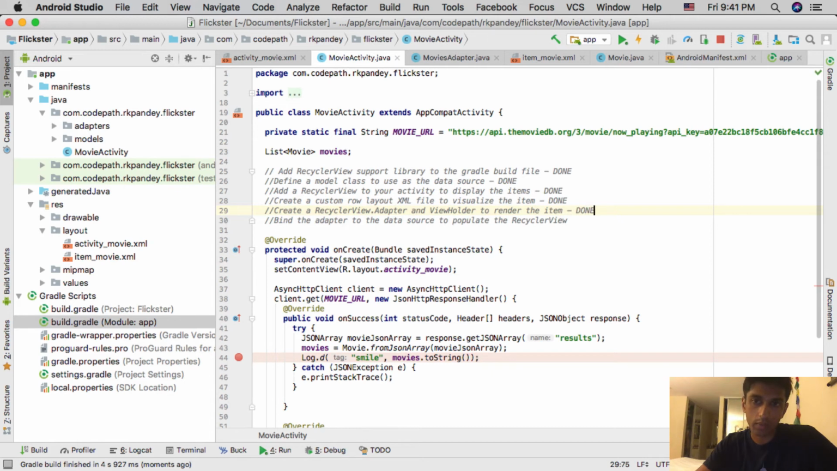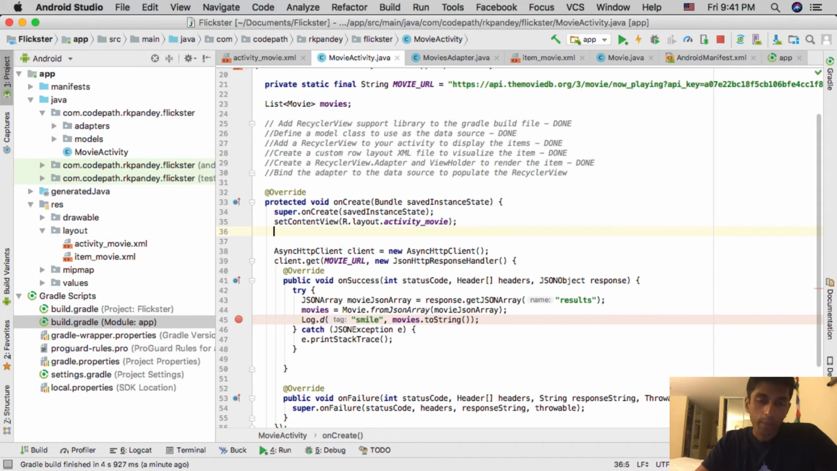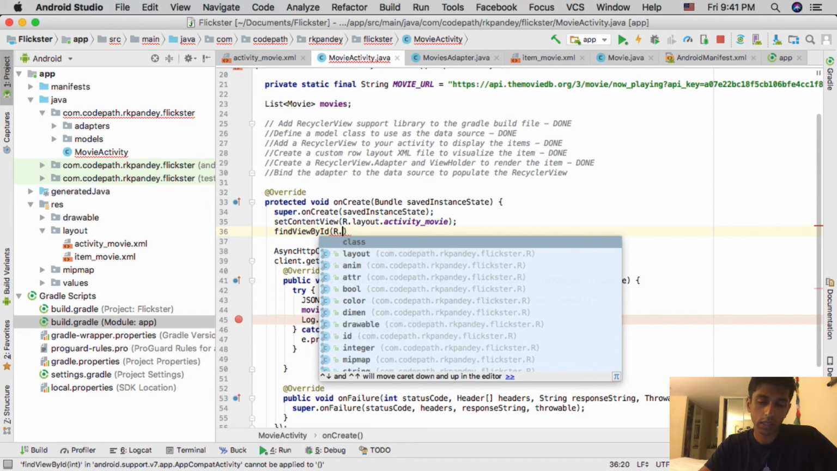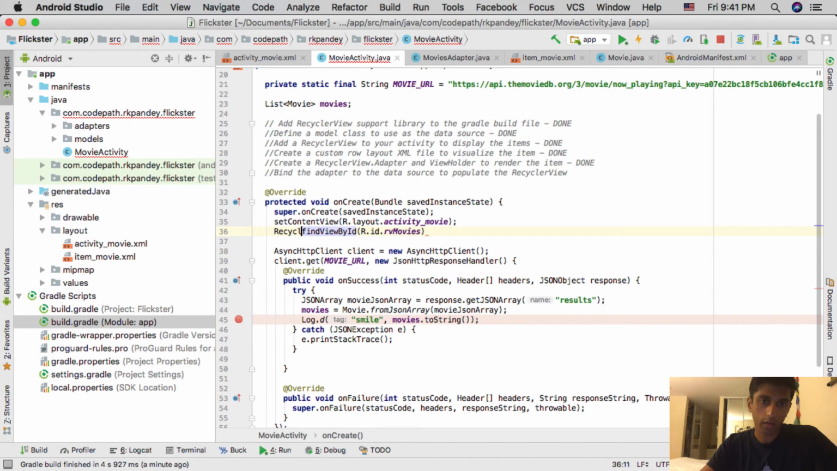Okay, so this next item is done because we just created an adapter and a view holder in that class. The next and final step is to bind the adapter to the data source to populate the recycler view. So the way we're going to do that is first by pulling out a reference to the recycler view, which we added to our main layout. The standard API is findViewById and then passing in the ID, which in our case is rvMovies. And this is going to give us back a RecyclerView. I'll call it rvMovies as well.